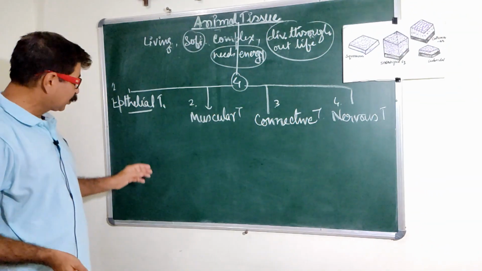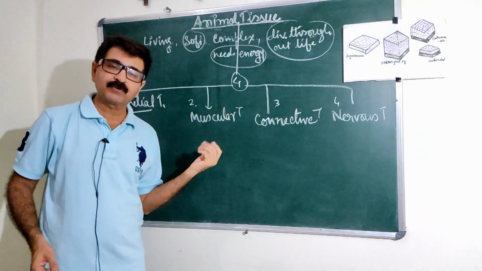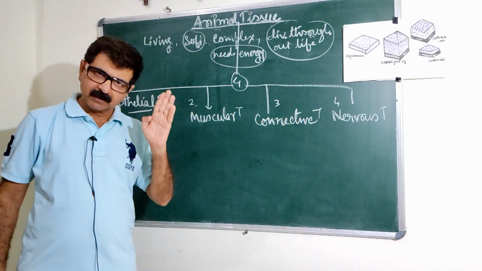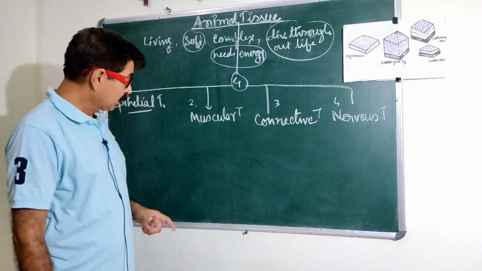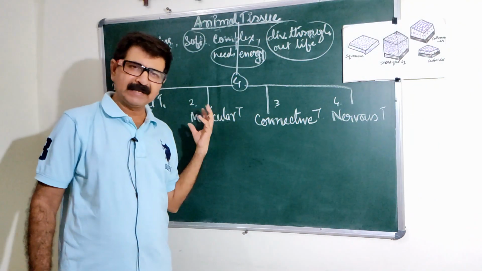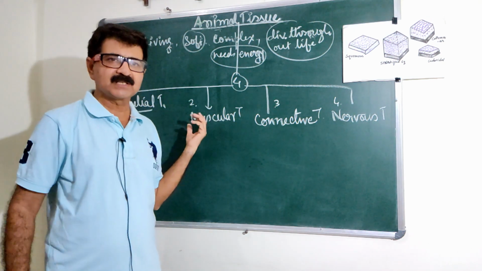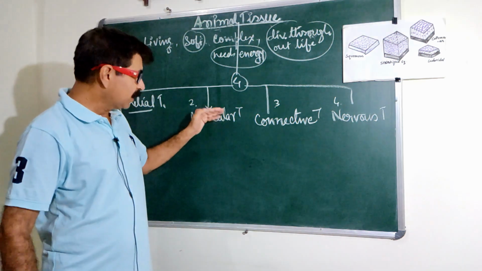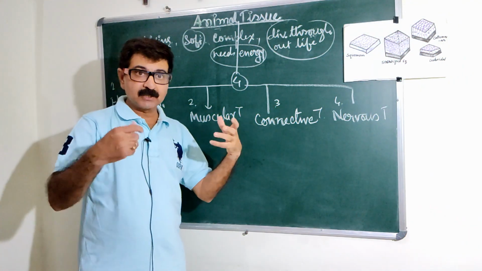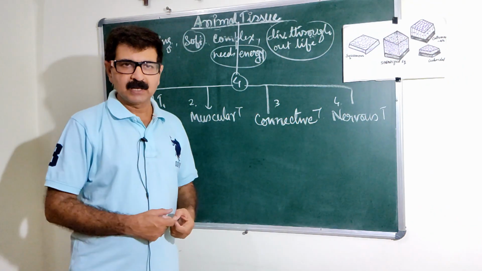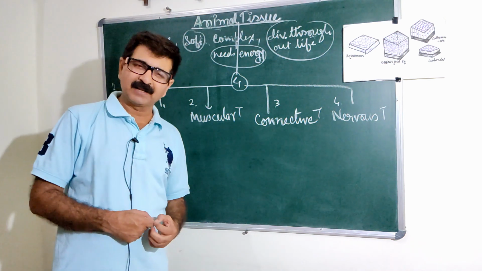Epithelial tissue forms the covering of the organs, the body organs outside as well as inside. The muscular tissue is found inside the body, all the muscles are made by this kind of tissue. Connective tissue connects the different body organs like blood, like bones, like cartilages, right?